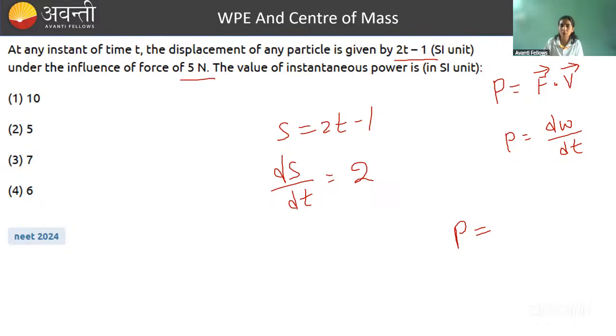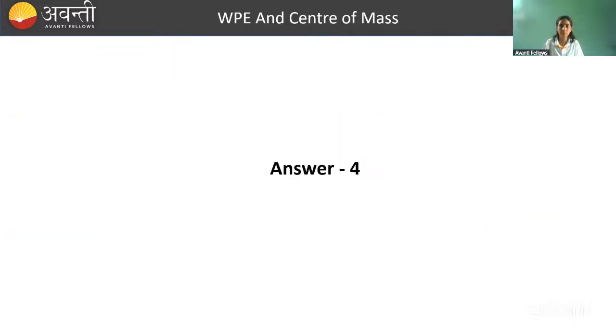Angle is not given in the question. It means you have to take angle as equal to 0. So force is 5 Newton, and velocity is 2, into cos 0. Because it is said that under the influence of 5 Newton, body is moving. Nothing mentioned about angle. It means force is acting parallel to the displacement. So here answer will be 10. I just want to take you to certain things. मुझे लगता है एक जगह मैंने फॉर्मूला गलत लिखा है, मेरे दिमाग में तब से चल रहा है.